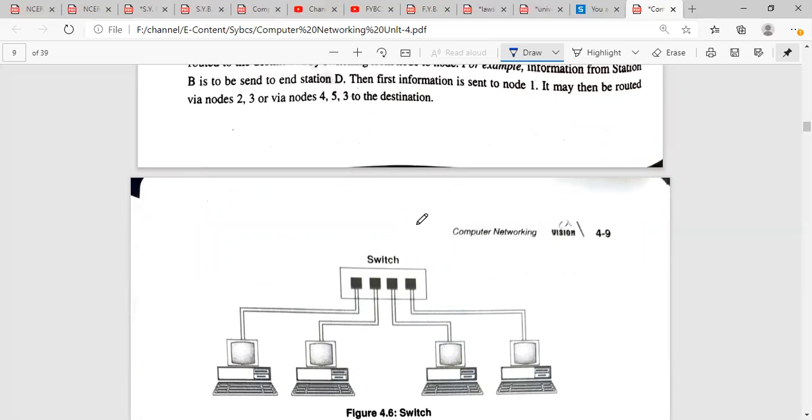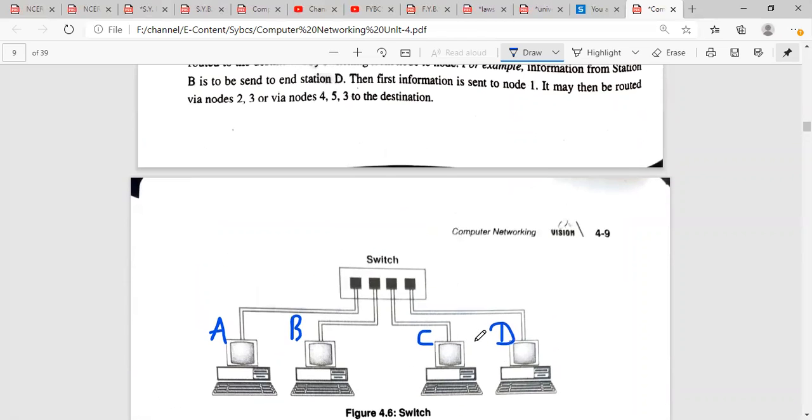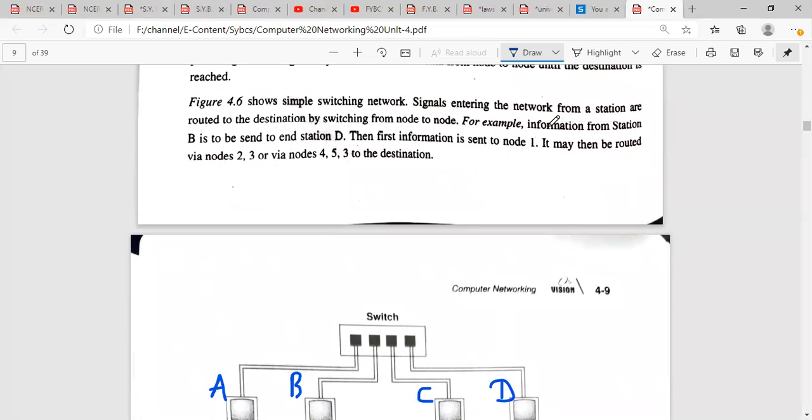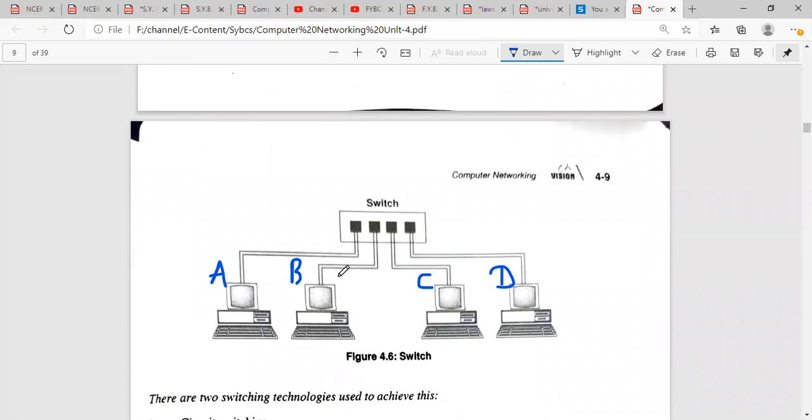Just consider information from station B is sent to destination D. Consider this is the source, computer A, computer B, computer C, and computer D. We can just simply name them. As written here, information from station B is sent to station D. So what do we want to do? We have to send information from this source, computer B, to computer D.